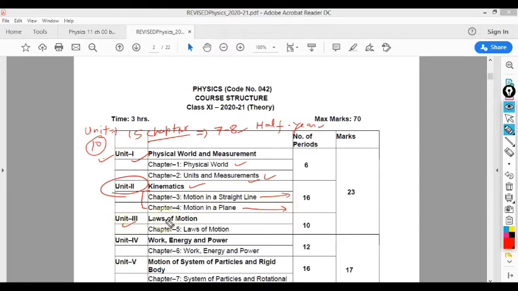After that you have to study laws of motion, that is unit number 3, and the chapter included in this unit is laws of motion. Okay, in which you will learn the 3 laws of motion. The next unit is unit number 4, and the name of the unit is work, energy and power, as you can see on your screen. Okay, chapter 6 comes under this unit.